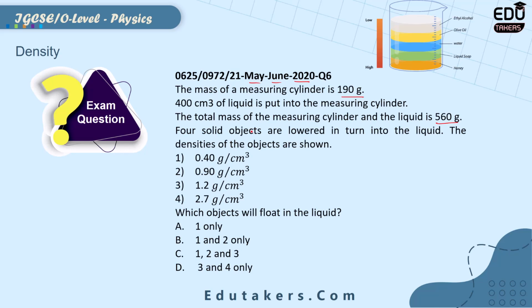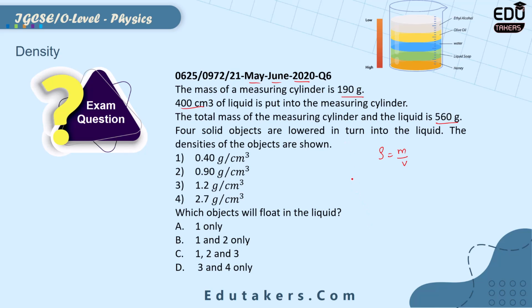You have to show whether these objects will float in the liquid or sink. So basically in this exam question you have to tell which of the 4 given objects will float in the liquid. For that you have to know the density of the liquid. So what is the density of the liquid? For that you have to use the formula of density, which is mass per unit volume. You can see here the liquid volume is given, which is 400 cubic centimeter. You have to calculate the mass of the liquid because initially the mass of the measuring cylinder is given and after that the combined mass of measuring cylinder and liquid is given.